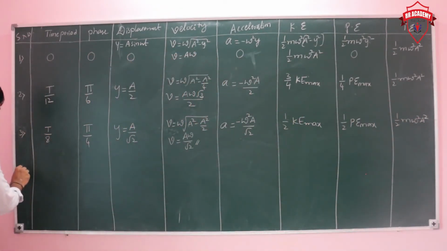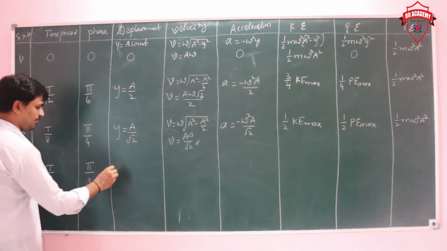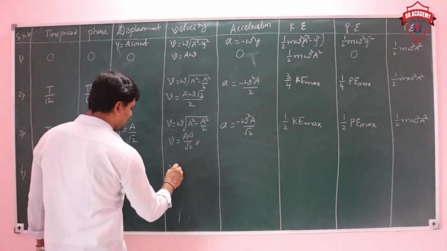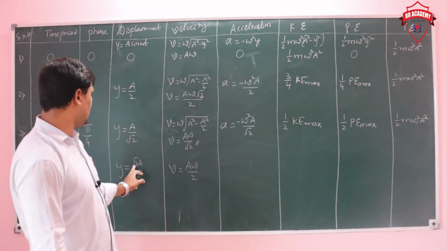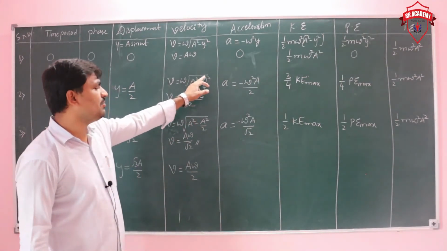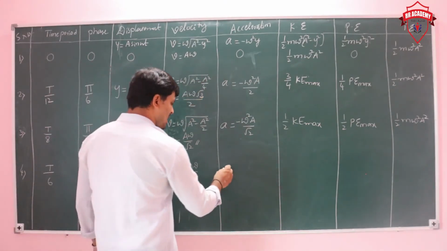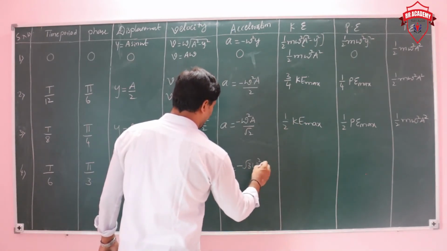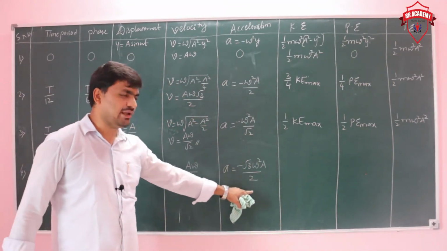Next, take here T by 6. T by 6 means phase is going to be pi by 3. Pi by 3 means displacement is going to be root 3 a by 2 and velocity is going to be a omega by 2. Acceleration is minus root 3 omega square a by 2.